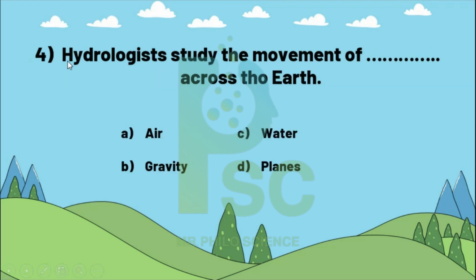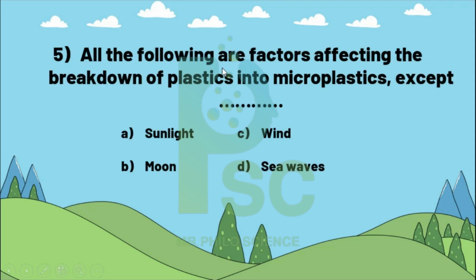Number 4. Hydrologists study the movement of blank across the earth: air, water, gravity, or planes. Of course the answer is water. Hydrologists study water. 5. All the following are factors affecting the breaking down of plastic into microplastic except sunlight, the wind, the moon, or the sea waves. All these factors except the moon. 6.